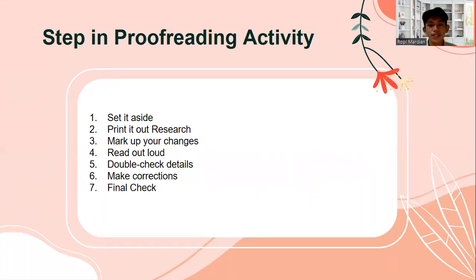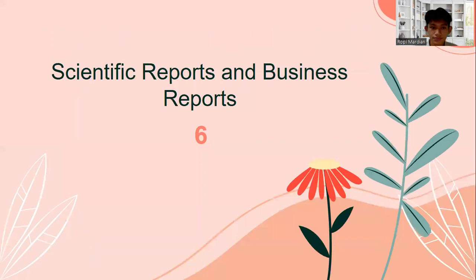Steps in proofreading activity. The first, set it aside. Second, print it out. The third, mark up your changes. The fourth, read it out loud. The fifth, double-check details. The sixth, make corrections. And the seventh, final checks.